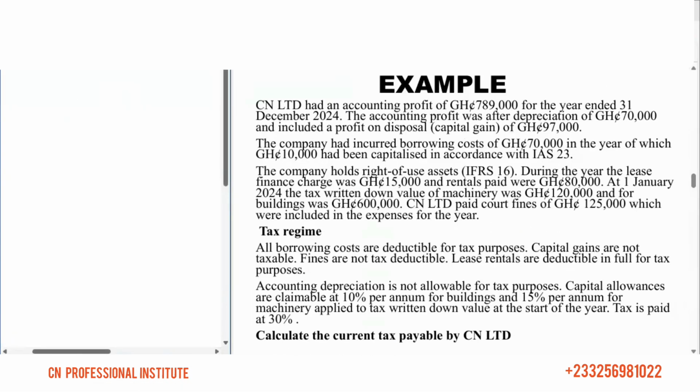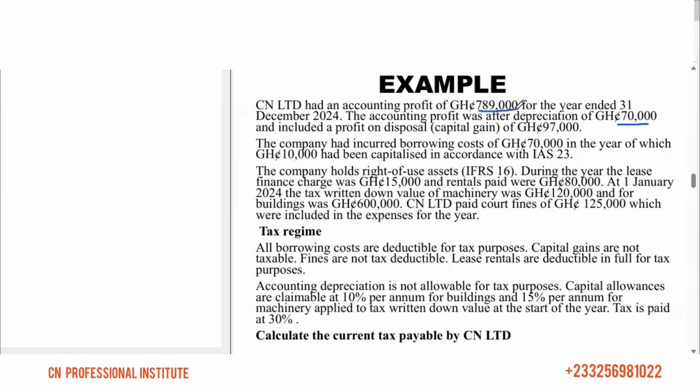Let's get this question. It says CN Limited had an accounting profit of 789,000 cedis for the year ended 31st December 2024. Let me align the figures.